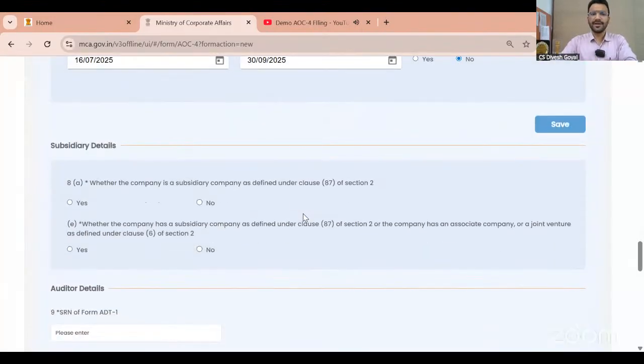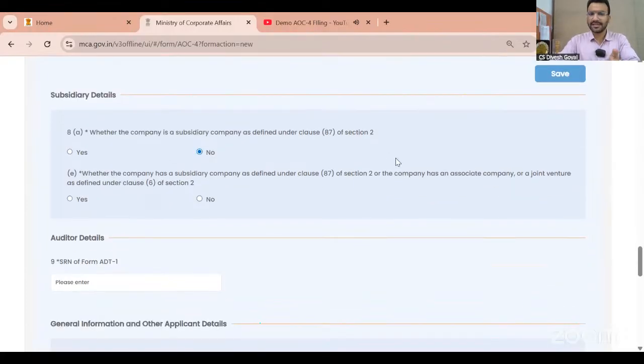Let me move further. Whether company is a subsidiary company as defined, I said no, I'm not a subsidiary of any other company. Whether company is having a subsidiary or associate, I said yes. Just to demo you, I'm clicking it. Let me give a disclaimer: all this data is hypothetical data. It is nothing relating to the company. So I'm hypothetically mentioning the information just to help you and show you.